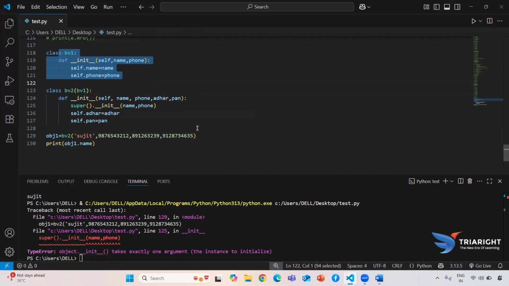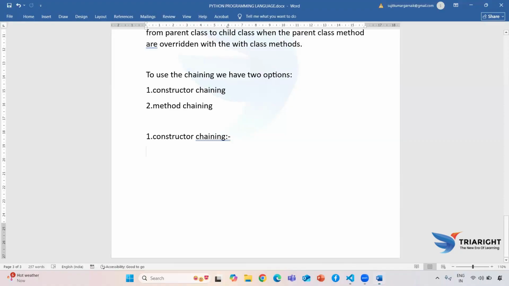So now we are going to write the theoretical point, and how we can use the class name we will discuss in the upcoming session. So how will constructor chaining work? It says that the process of accessing parent class constructor, because every time we use constructor chaining here, the process of accessing parent class constructor from child class constructor.